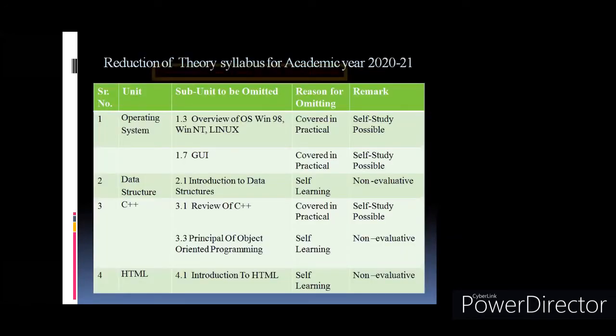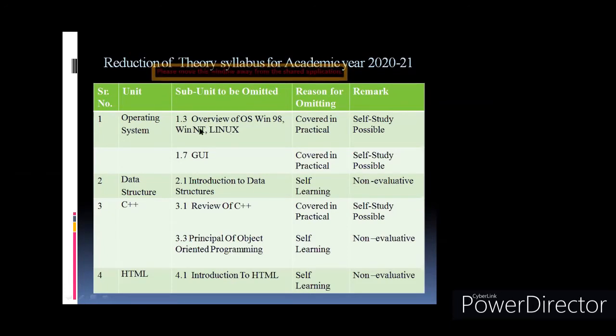Now we'll discuss the theory syllabus which is omitted this year due to the COVID-19 situation. If you see the remarks here, this is the same chart we received from the board; I have typed the same chart here. For the first chapter, operating system, the topics are overview of OS, Windows 98, Windows NT, and Linux.